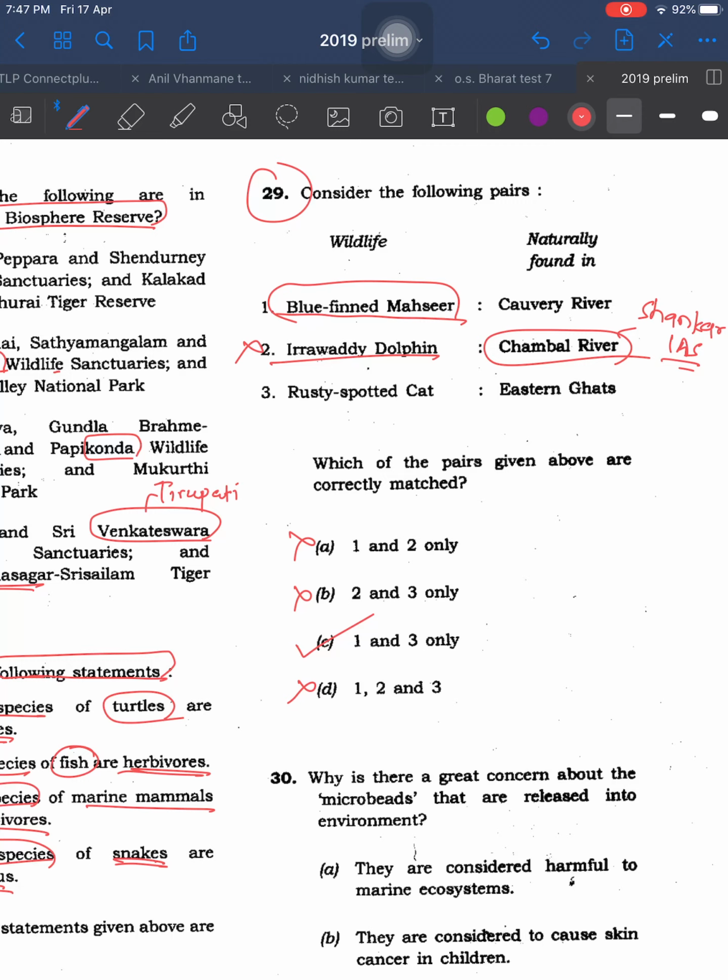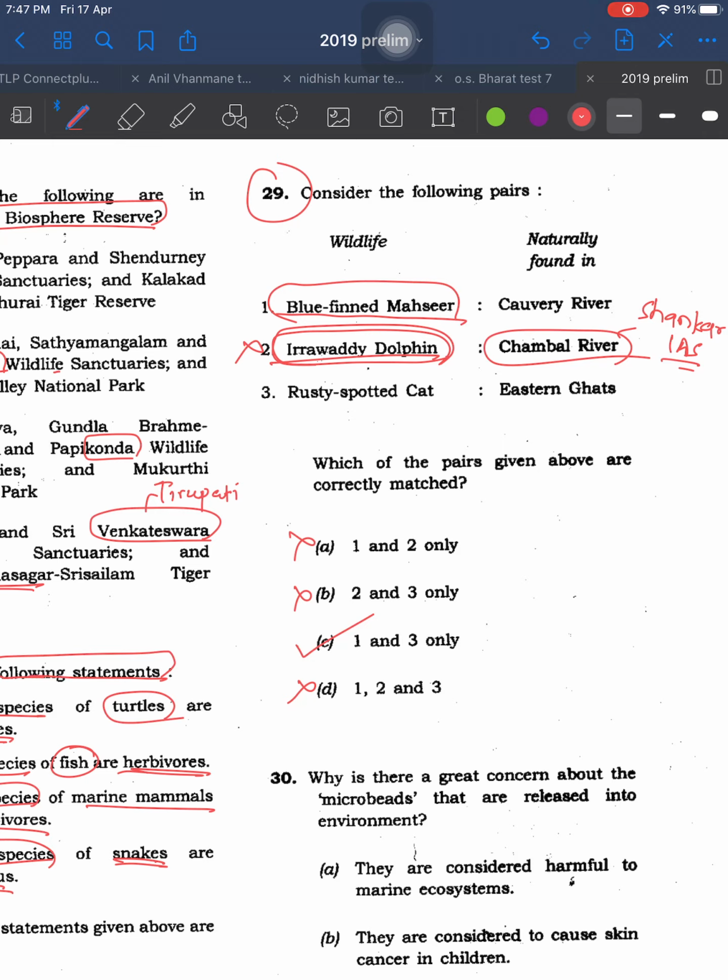I don't care about option 1 and option 3. Blue fin mahseer, I don't care whether I know it or not. Rusty spotted cat, I don't care. In general, your foundation should be strong. Whatever you are reading in basic static sources, that should be quite clear. Then you can easily solve such questions.